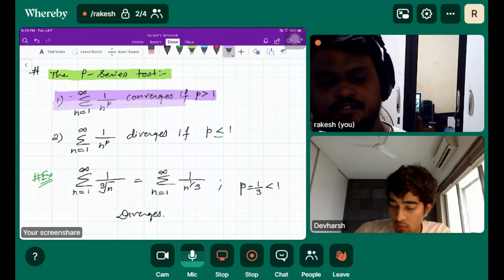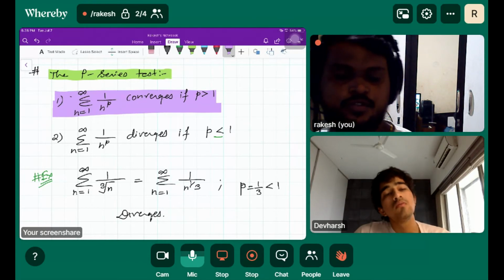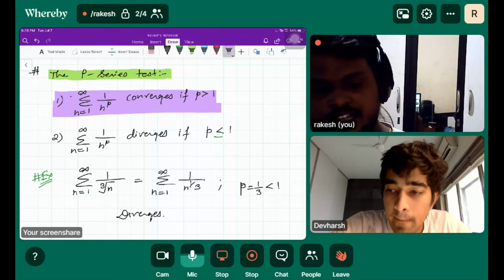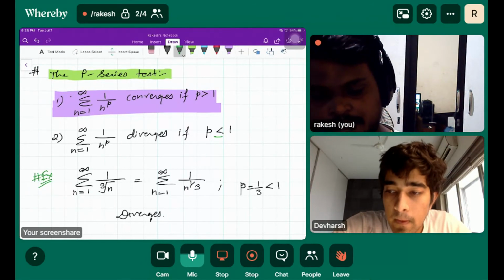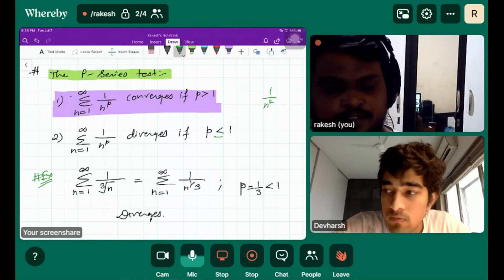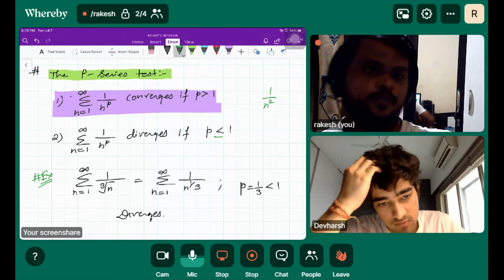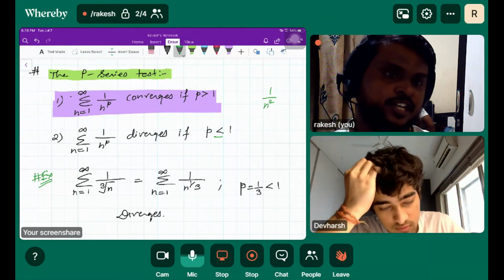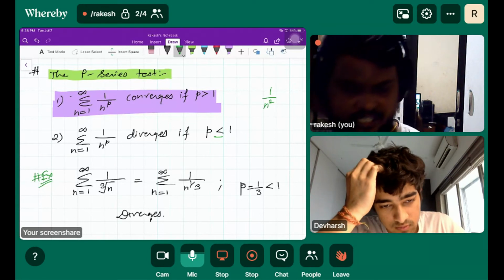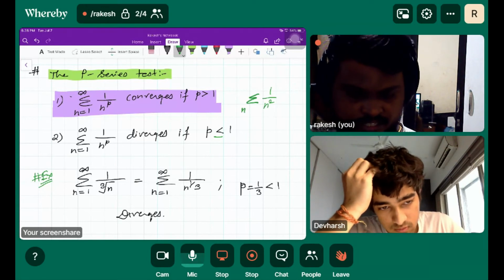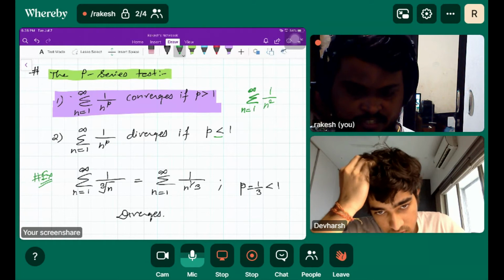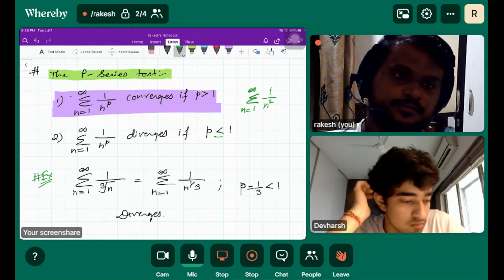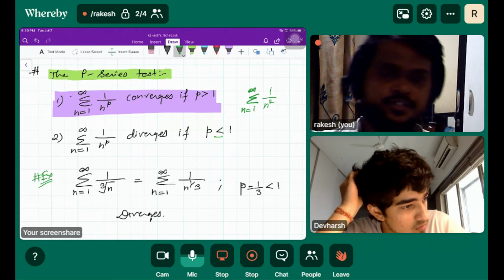So basically, if you observe this condition for convergence, if P is greater than 1, let me put up one example like this: 1 over n square. So the value of P is 2, and 2 is greater than 1. So such a series is convergent, isn't it? Such a series is convergent because it fulfills two conditions.